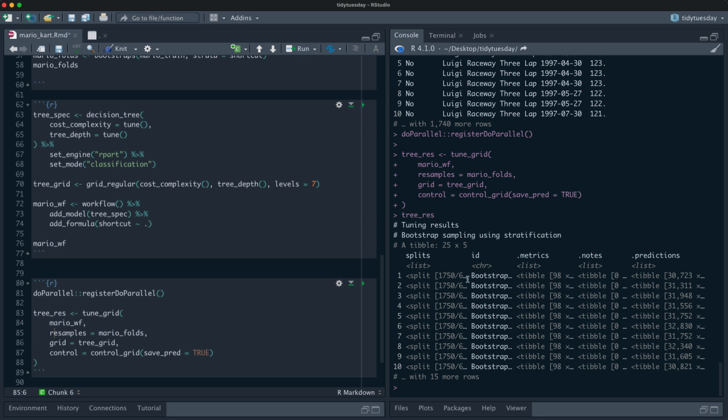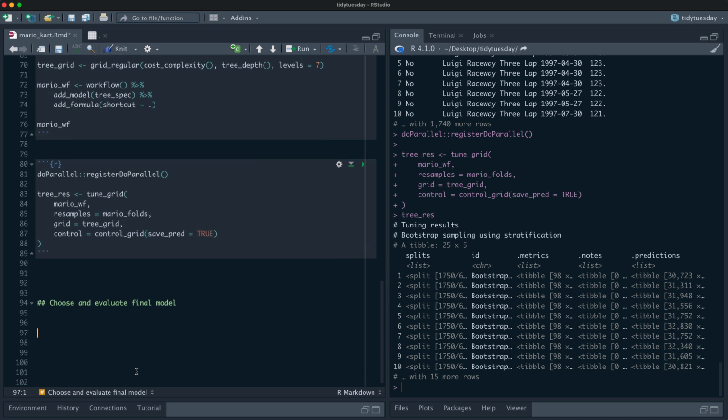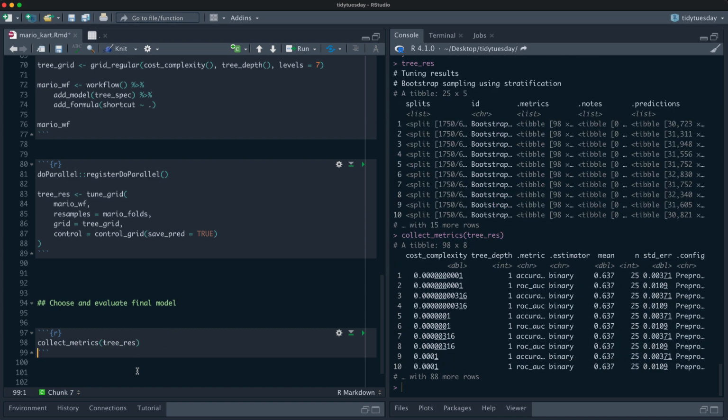So we fit all of these models and we have all these sets of predictions here. And now we can choose which one of those we're going to use, and then set that up and see how it did. For example, we can say collect metrics on that tree result there. So that's all the metrics for all of the almost 100 models that we tried.